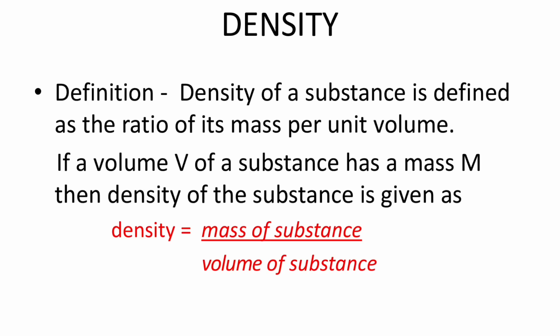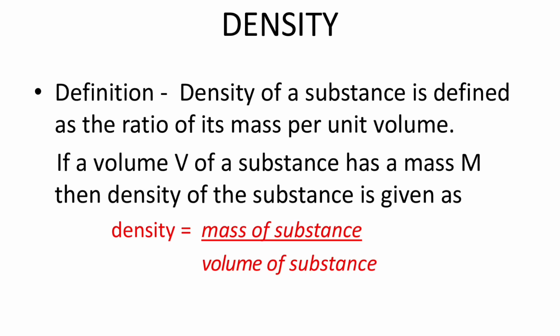The volume of cotton is much larger than the volume of an equal mass of lead. This is because the particles of lead are closely packed while those of cotton are loosely packed. In other words, lead is denser than cotton.